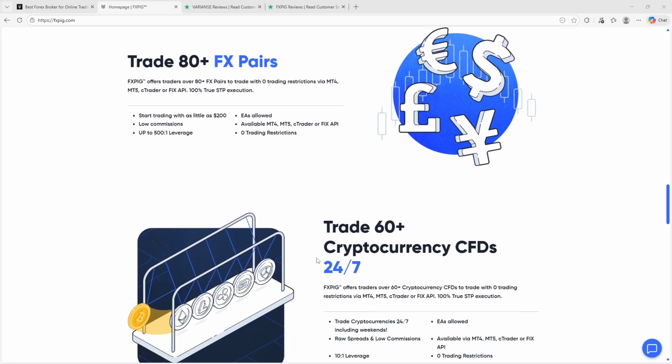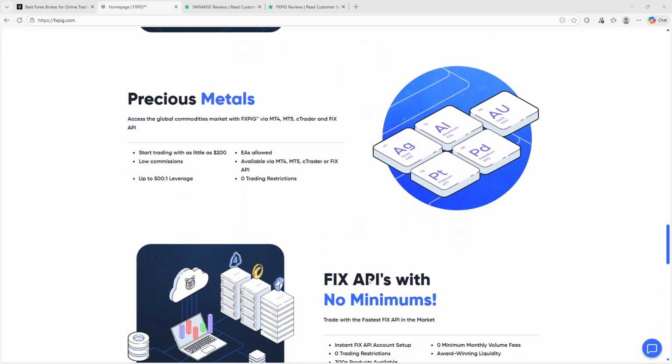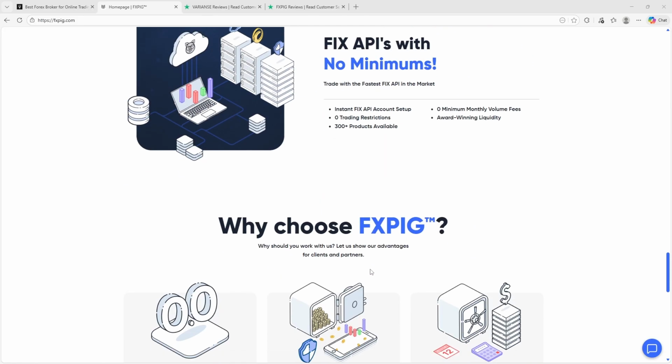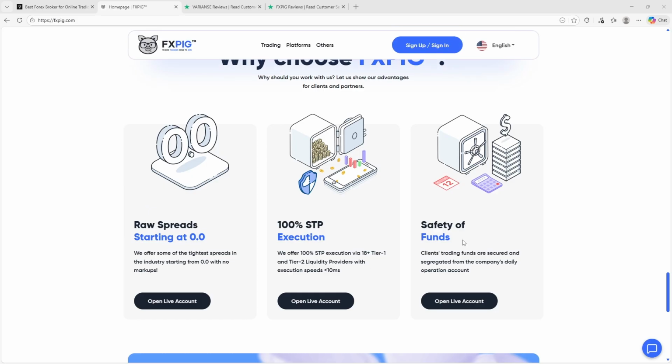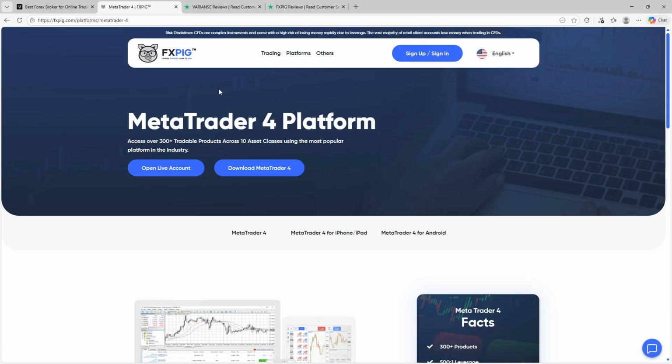One of FXPIG's standout features is its open trading environment. Expert advisors are fully allowed, scalping is permitted without time or distance restrictions, and there are no artificial limits placed on trading strategies, making it appealing for traders who value execution freedom over marketing incentives.